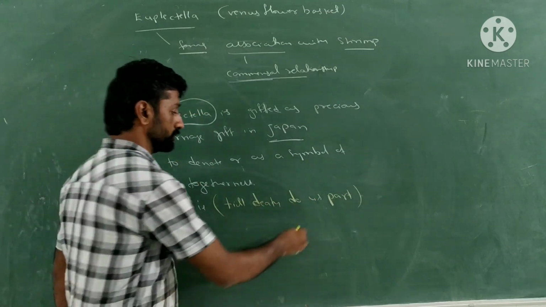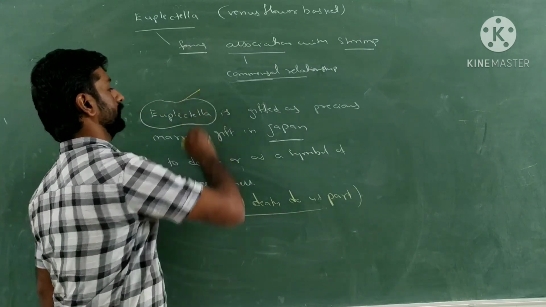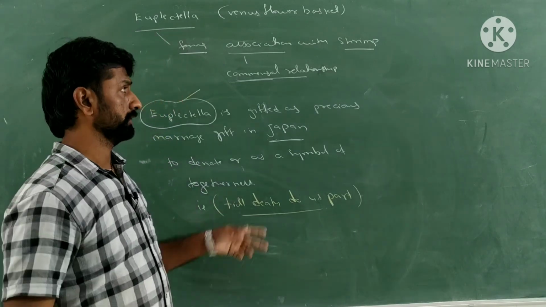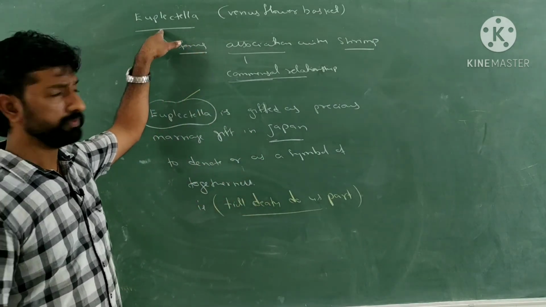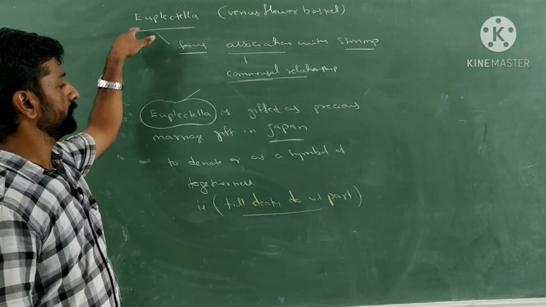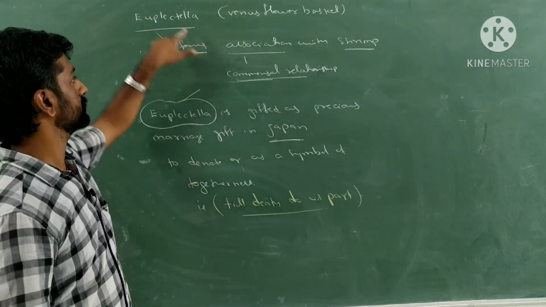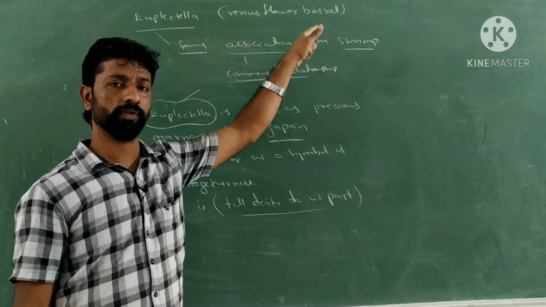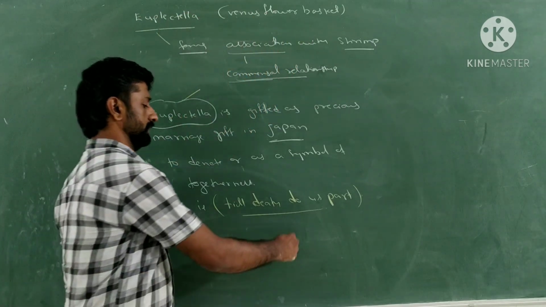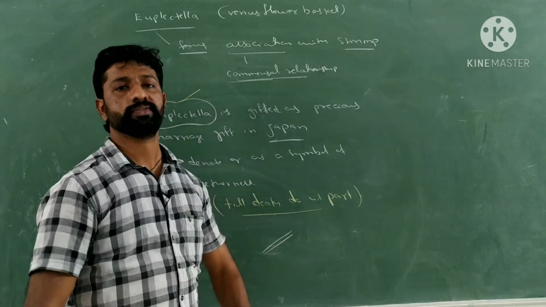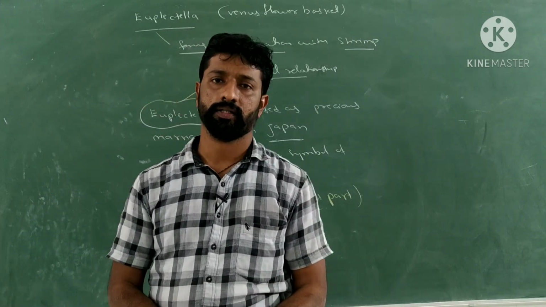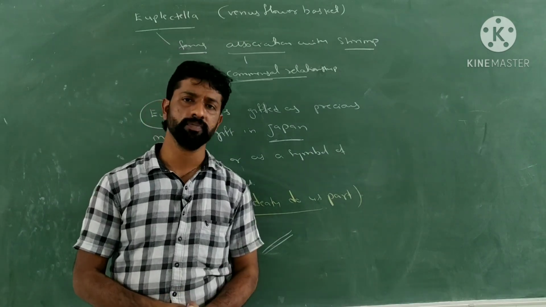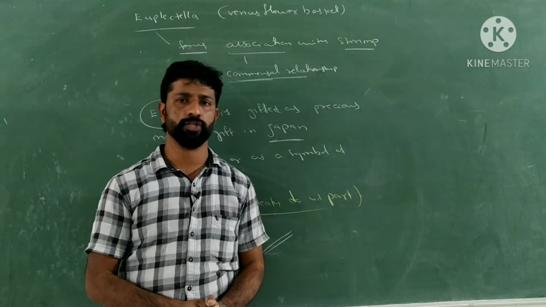With that meaning, to symbolize that meaning, this Euplectella is given as a precious marriage gift. Okay, and this is very important for the point of examination. Which one is given as a precious marriage gift? That is nothing but Euplectella. What is the common name of Euplectella? Venus flower basket. Okay, so with this we have completed all the points regarding the phylum Porifera or the sponges. In the next class we are going to discuss another phylum, the phylum Coelenterata. Hope you have enjoyed today's class. Thank you.